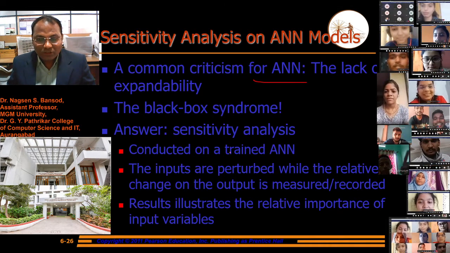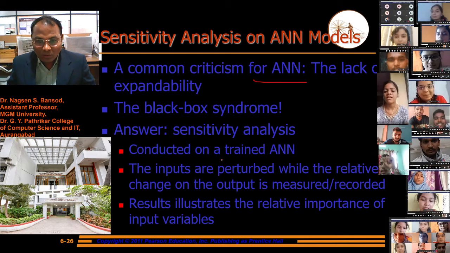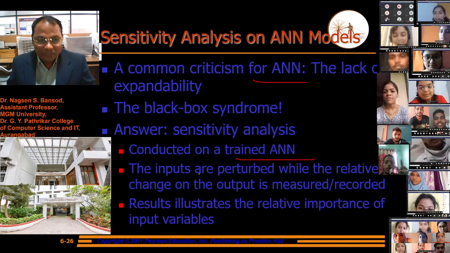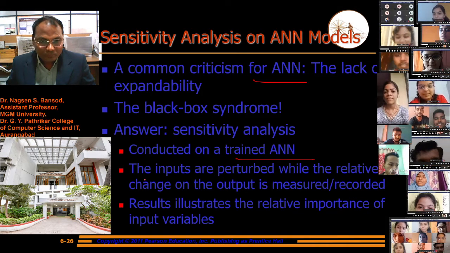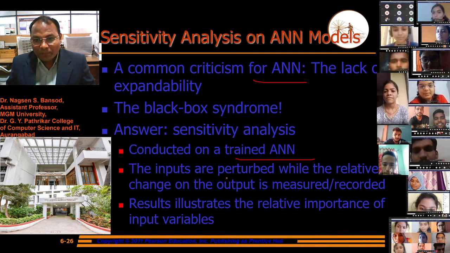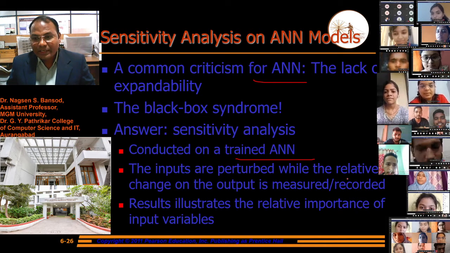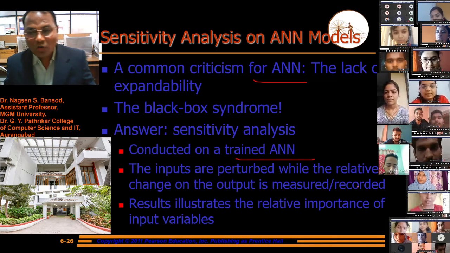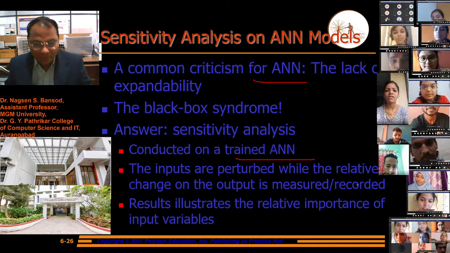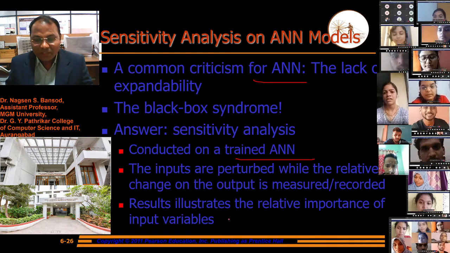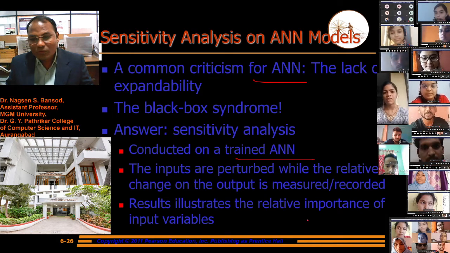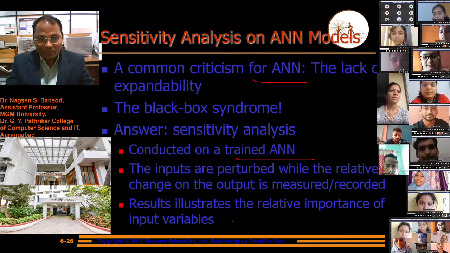To conduct sensitivity analysis on a trained artificial neural network, the inputs are perturbed while the relative change on the output is measured and recorded. The result illustrates the relative importance of the input variables.